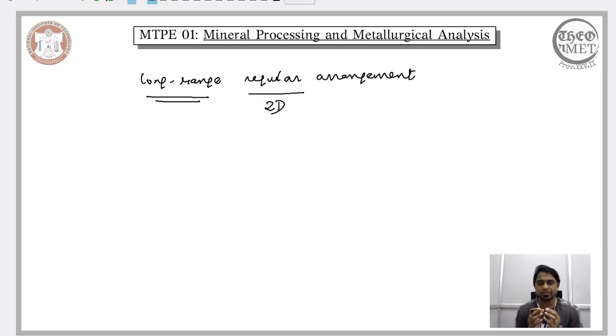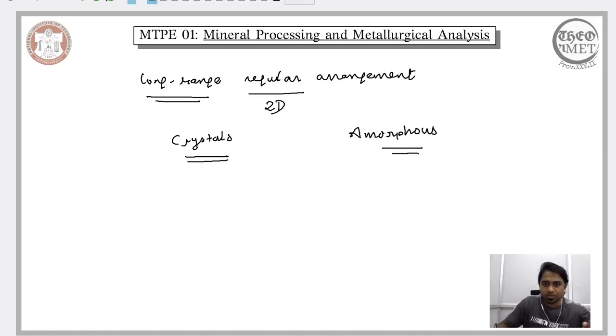So we saw that minerals, as a distinguishing feature, exhibit a long range regular arrangement of the atoms. When you have a material that exhibits a long range regular arrangement of the fundamental entities, we refer to them as crystals. So crystals categorize any material wherein you have a long range regular arrangement of its fundamental entities. Now if there is no long range regular arrangement, we refer to them as amorphous materials.